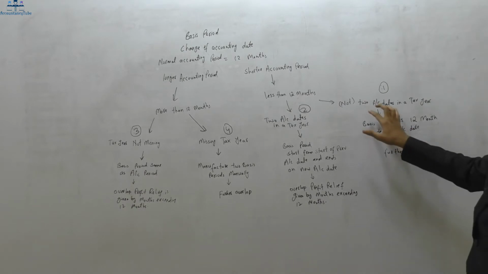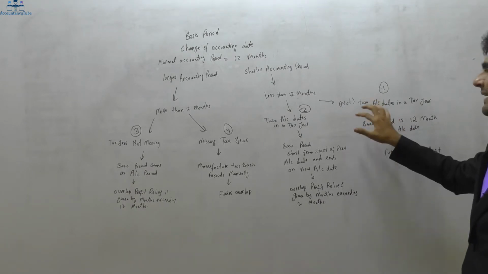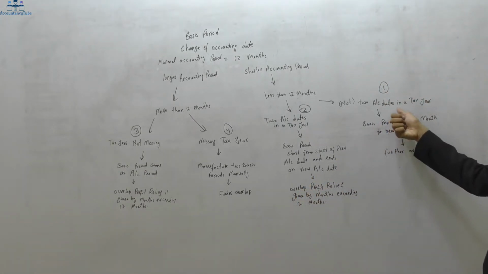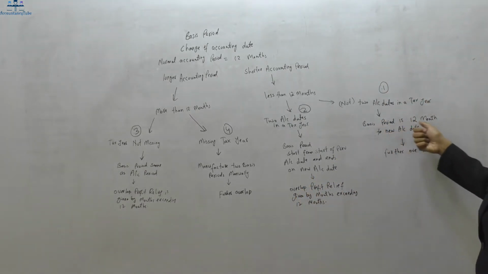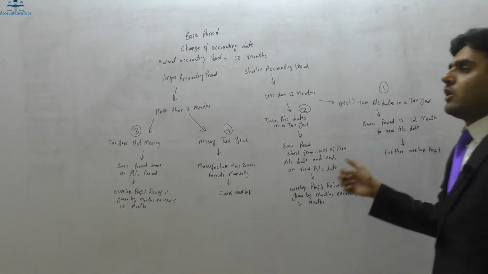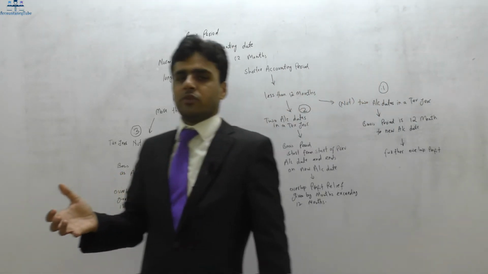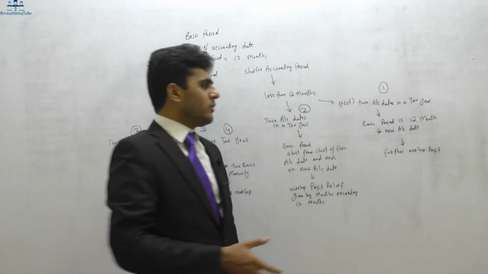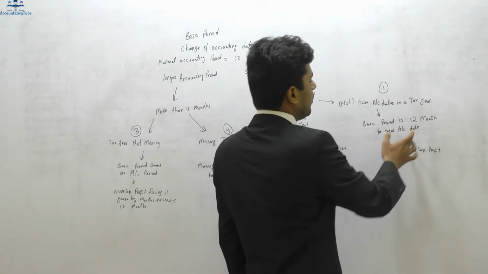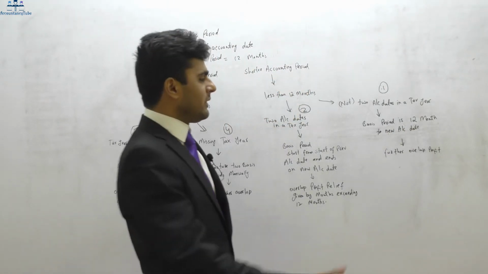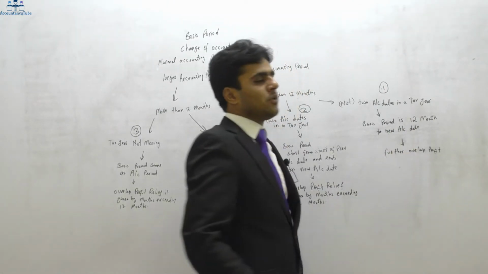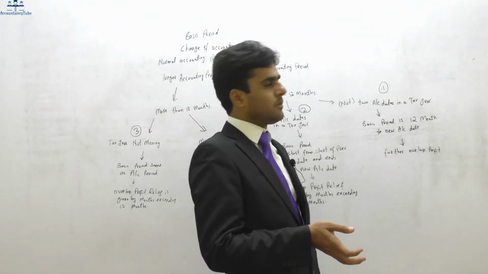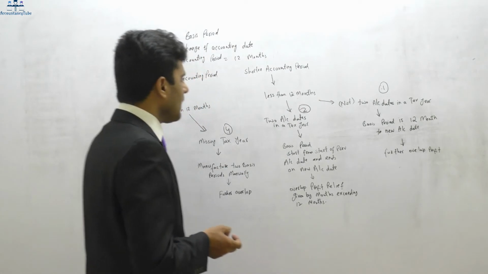Now say for example, if it is not the case where the two accounting dates are ending in the same tax year, which is case 1, in this case the basis period will be 12 months to the new accounting date. The new accounting date will be given to us in the question, that we have changed our accounting date to this period. So our basis period will be 12 months to the new accounting date, which will result in further overlap profits. So if there are already some overlap profits, it will be added to the further overlap profits. Right?